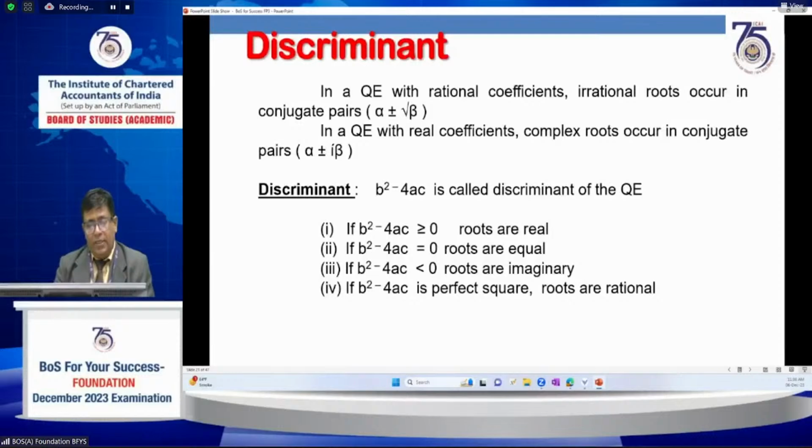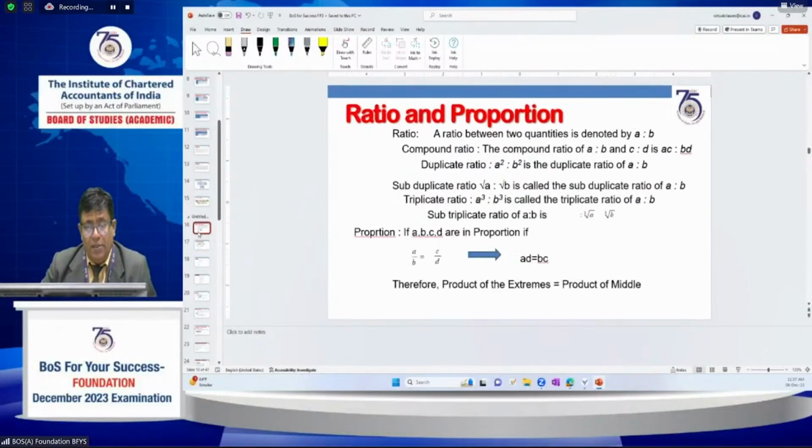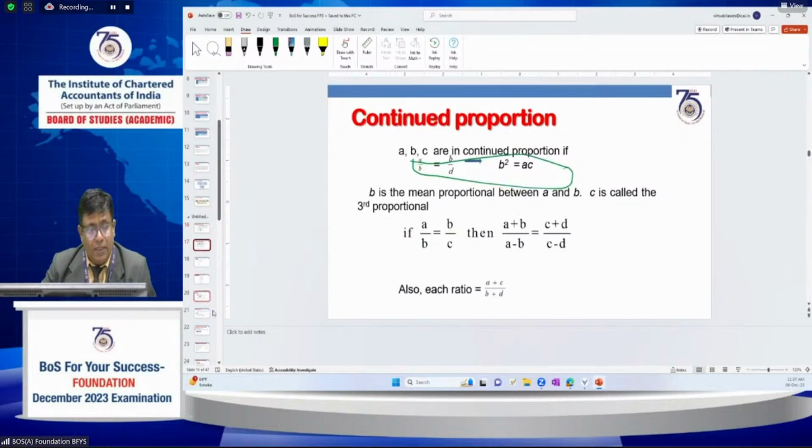And b square minus 4ac is called the discriminant. If it is greater than 0, the roots are real. If b square minus 4ac equals 0, the roots are equal. If b square minus 4ac is less than 0, the roots are imaginary. And if b square minus 4ac is a perfect square, then the roots are rational. These are about the nature of the roots.